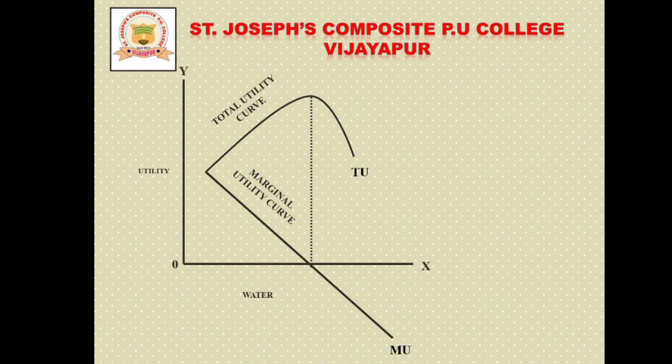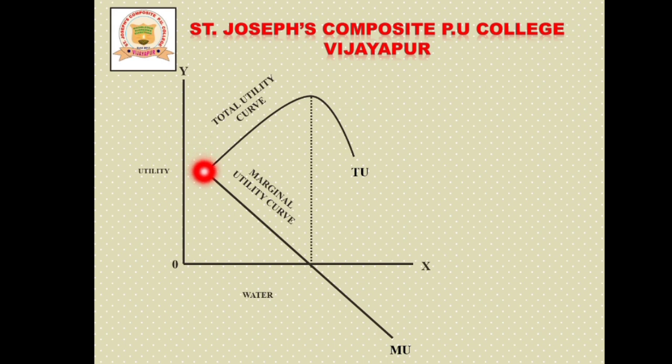So according to this diagram you can observe that at the beginning the total utility curve increases, according to that table itself. When it reaches 30, this is the 30 level of total utility. Afterwards the total utility diminishes, that is 28.